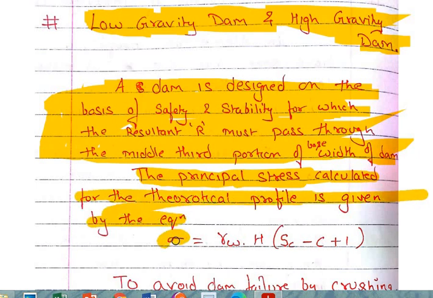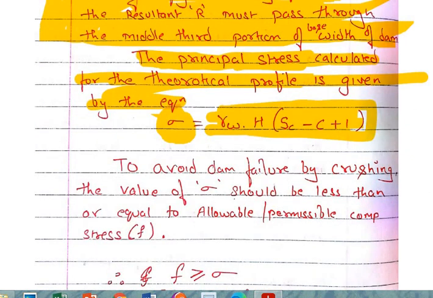If you want to determine the stress acting on a theoretical dam, the equation is gamma W H (SC minus C plus 1), where SC is the specific gravity of the concrete, C is the uplift coefficient, gamma W is the density of water, and H is the height of the dam. In the theoretical profile, the height of the dam is the total height of the water.